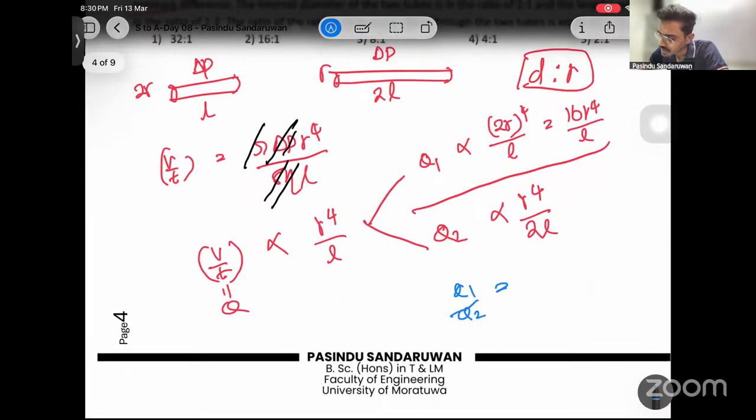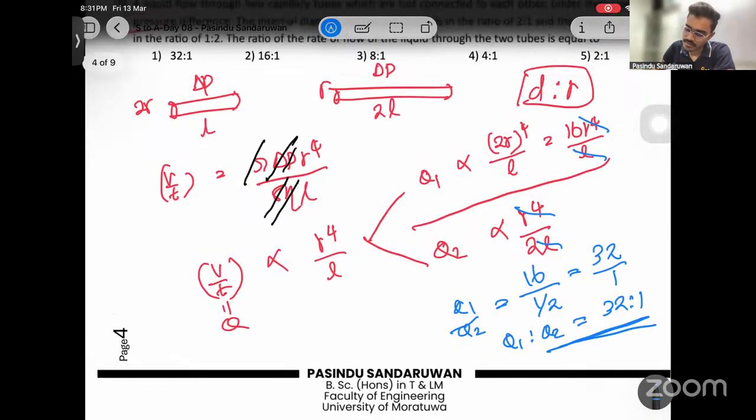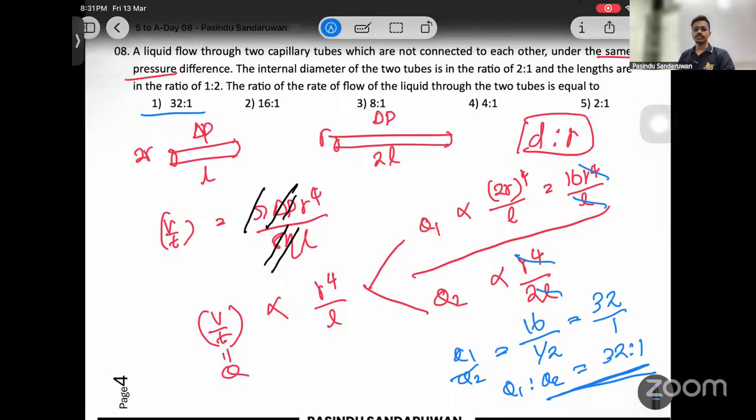Then Q1 to Q2: when you divide, r to the power 4 cancels with r to the power 4, and L cancels with L. From the first one, 16 remains, and from the second one, 1 over 2 remains. Simplify this, so it is 32. Q1 to Q2 is 32 to 1. Another calculation from Poiseuille's equation.